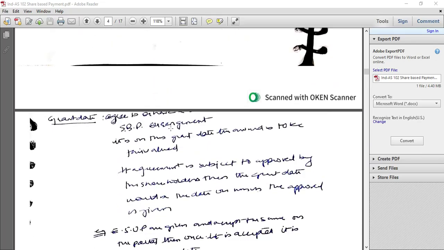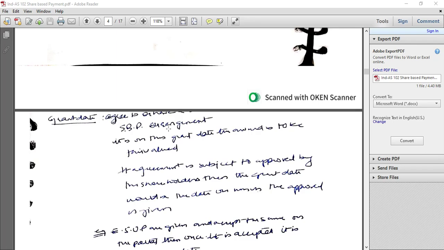Grant date is when the parties agree and have a common understanding of the share-based arrangement. It is the grant date when the award is to be fair valued. If the agreement is subject to approval by the shareholders, then the grant date would be the date of approval by the shareholders. If ESOPs are given and the employee accepts them on the portal, then acceptance on the portal is the date of grant.